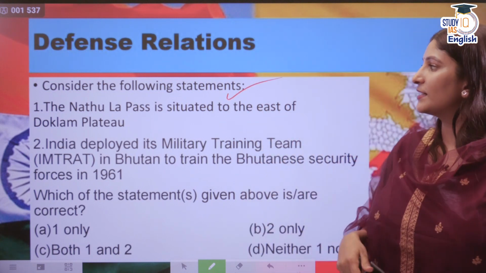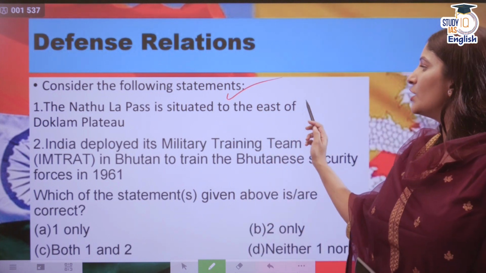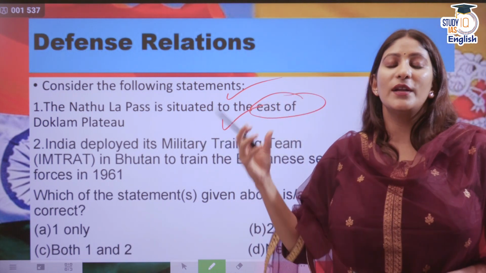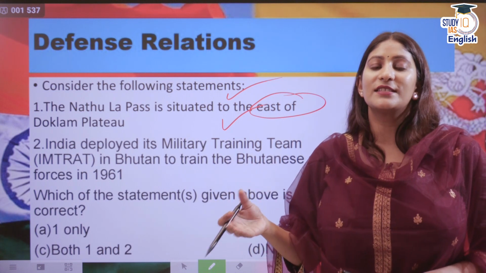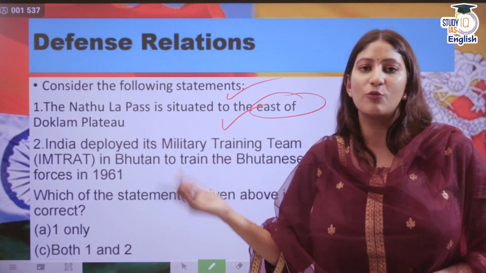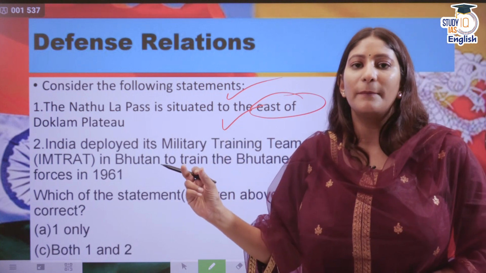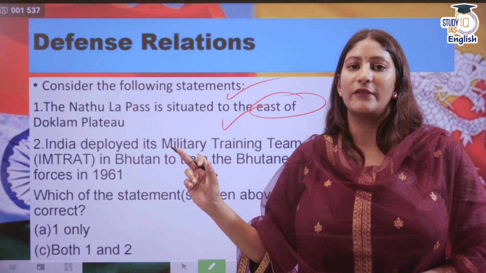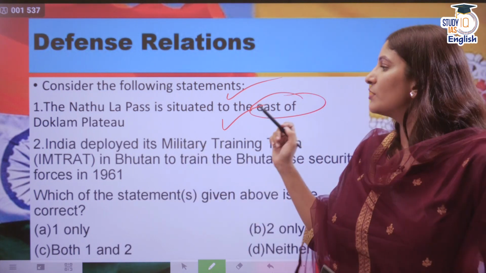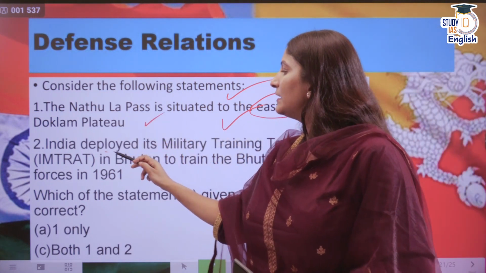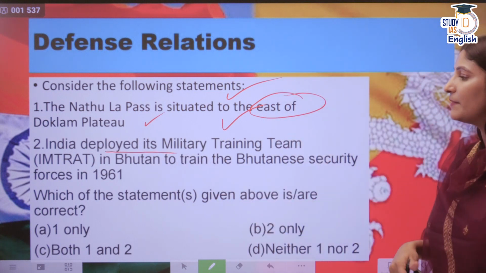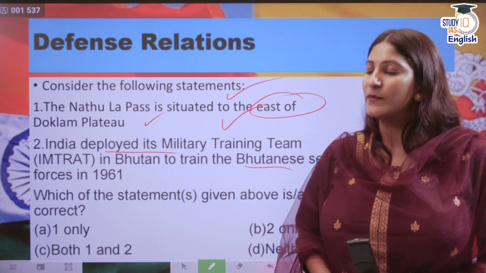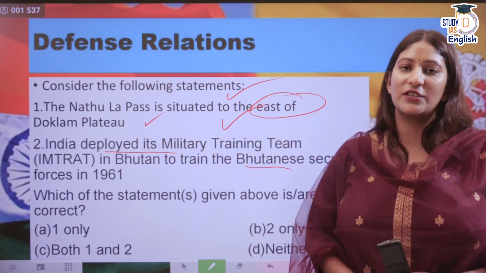Consider the following statements. The Nathula Pass is situated to the east of Doklam Plateau. Doklam Plateau is a plateau which is eyed by China because it's a strategic point. From here, we can see Chumbi Valley. Doklam Plateau is a tri-junction for which a standoff also occurred in 2017. So, first you should know that India deployed its military training team in Bhutan to train the Bhutanese security forces in 1961. So, we have to select the statements which is or are correct.